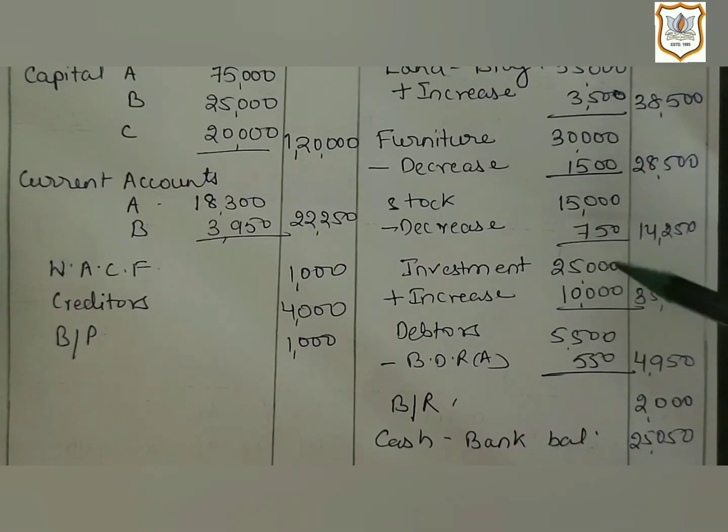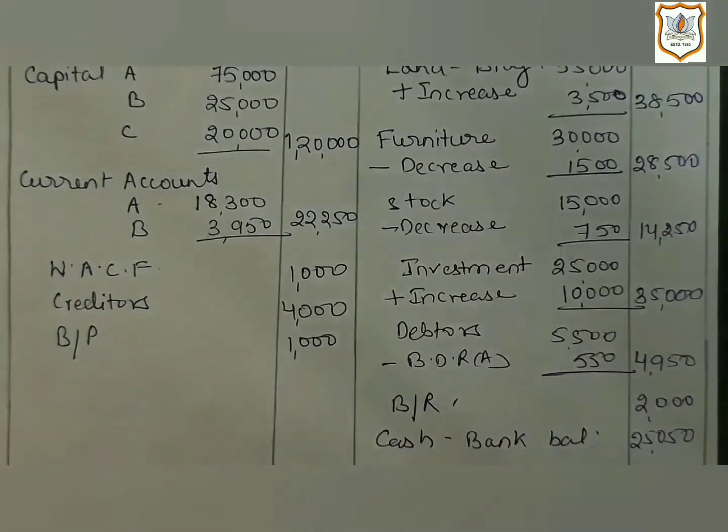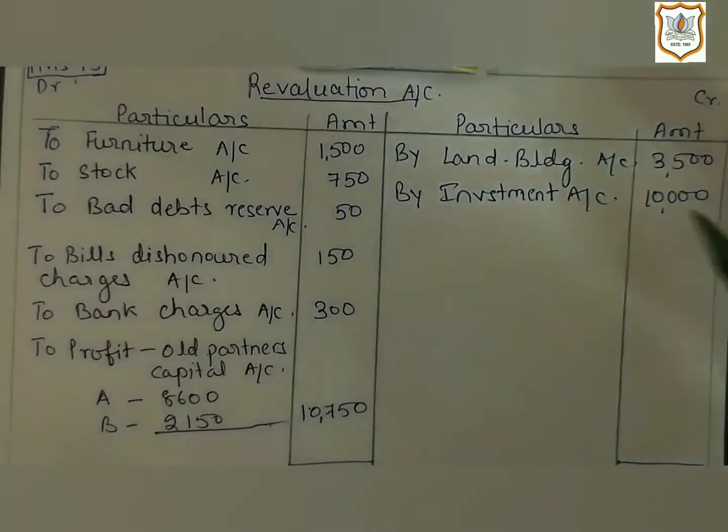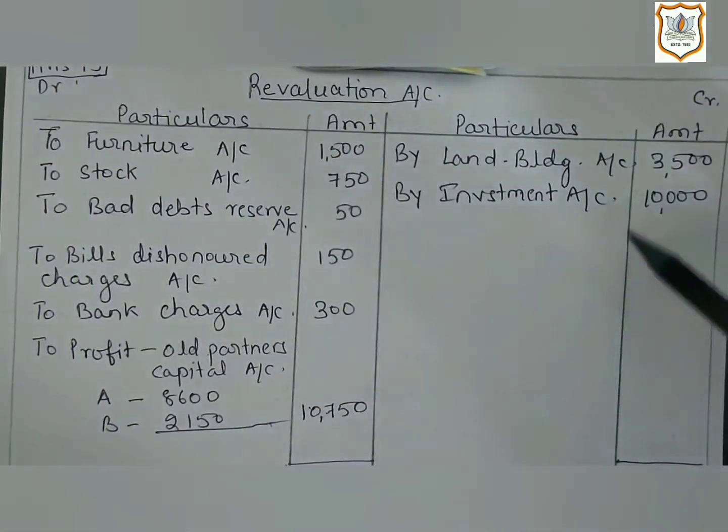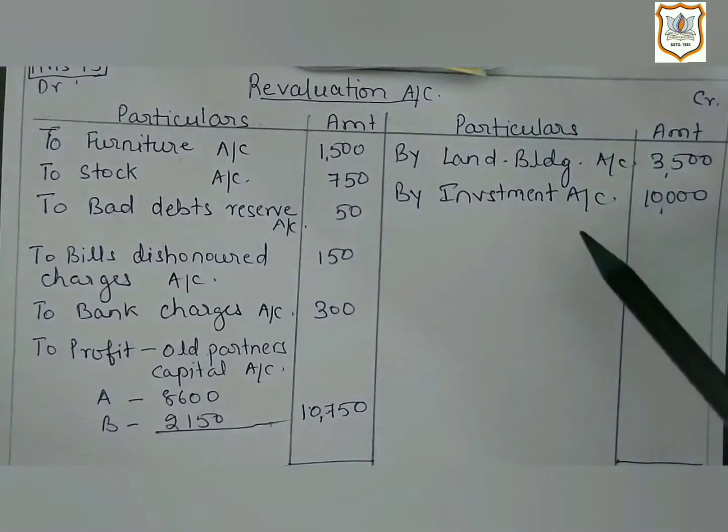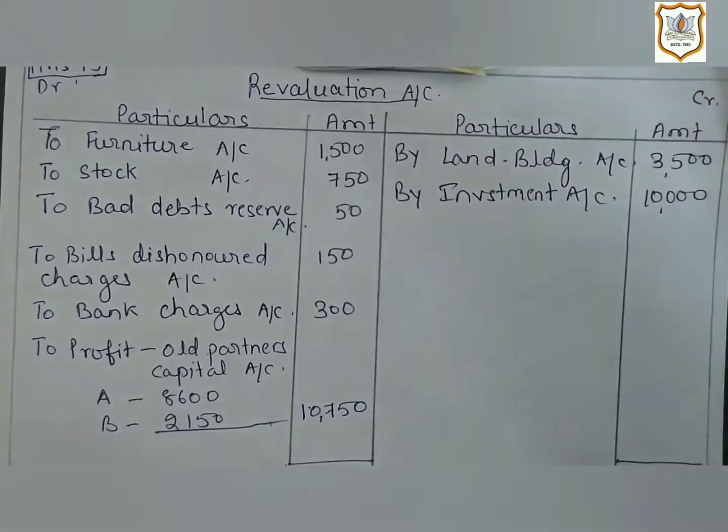So that means there is an increase in the value of investment, increased by rupees 10,000, and as its value is increasing, so we will record it on second effect, we will give it on credit side of revaluation account. So on credit side of revaluation account, we will record 10,000 as investment, increase in the value of investment.